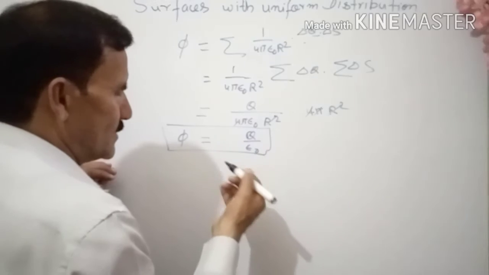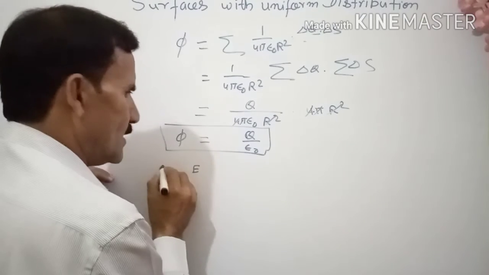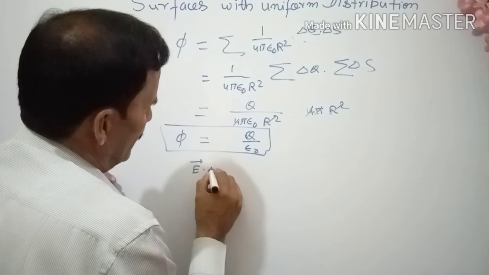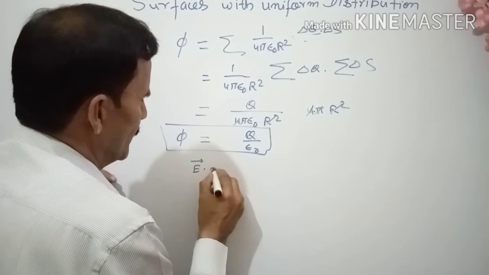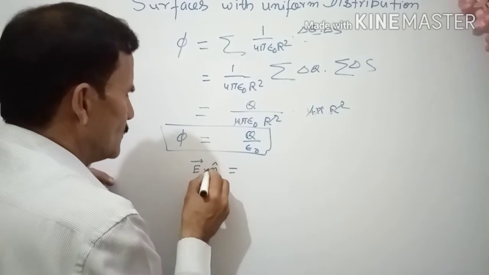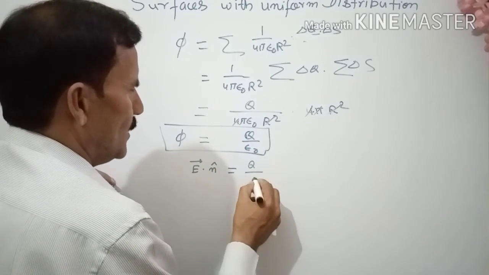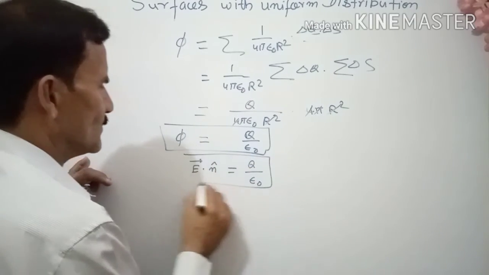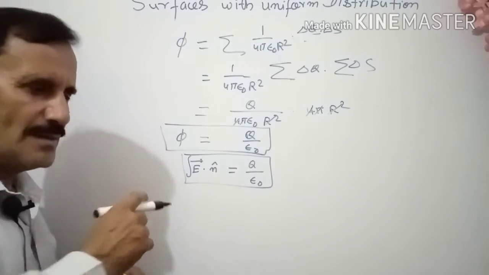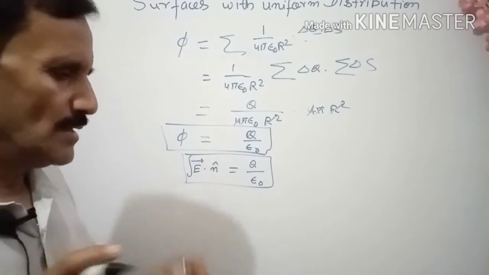In vector form you can write this as the integral of E dot n cap delta S, which is the total electric flux, equal to q upon epsilon naught. This summation can be changed into integration when the distribution is homogeneous, because it is uniform.